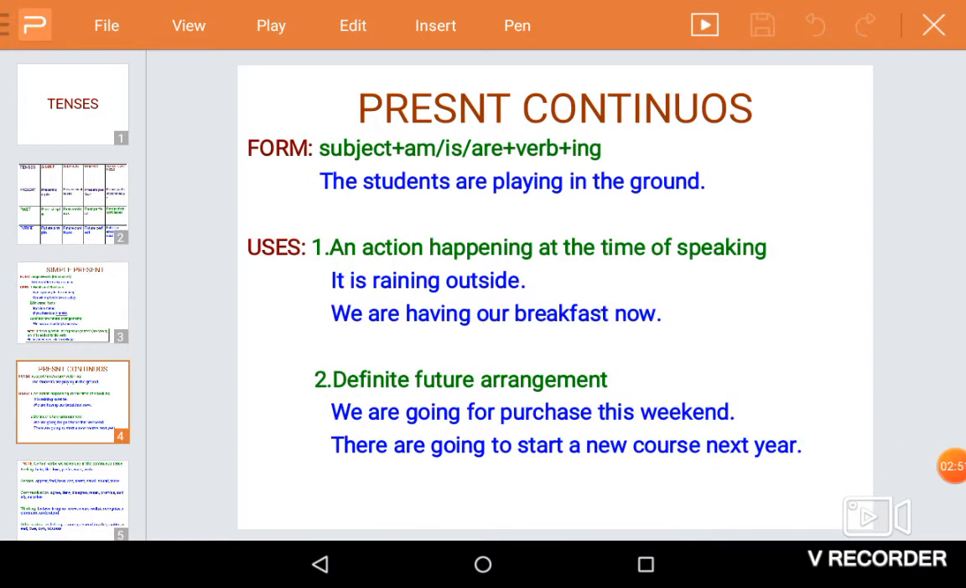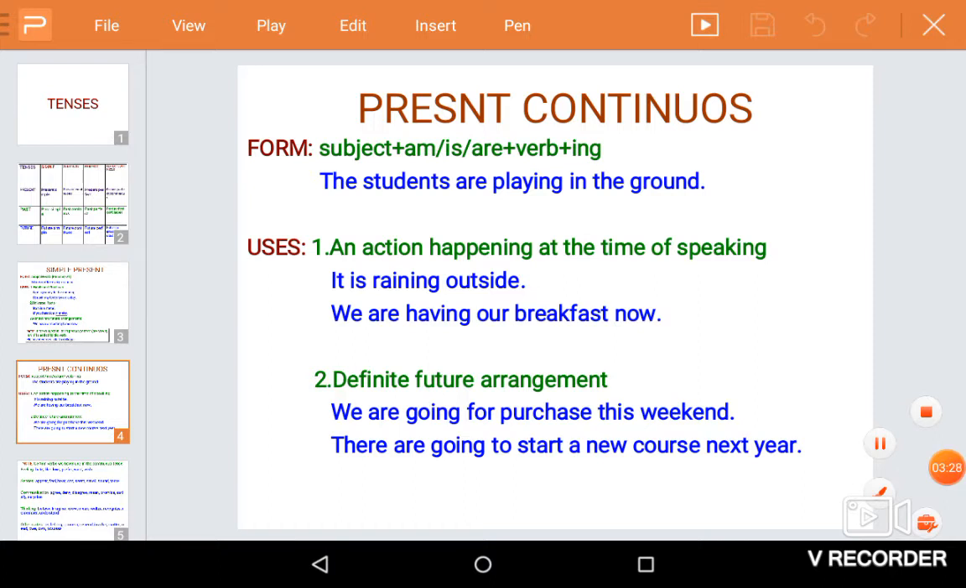The next tense we are going to see is present continuous. The form of the tense is subject plus auxiliary verb am, is, or are plus verb plus ing. Auxiliary verb will change according to the subject. If the subject is first person singular, then it will be am. Second person or third person singular, again is. Third person plural, are.